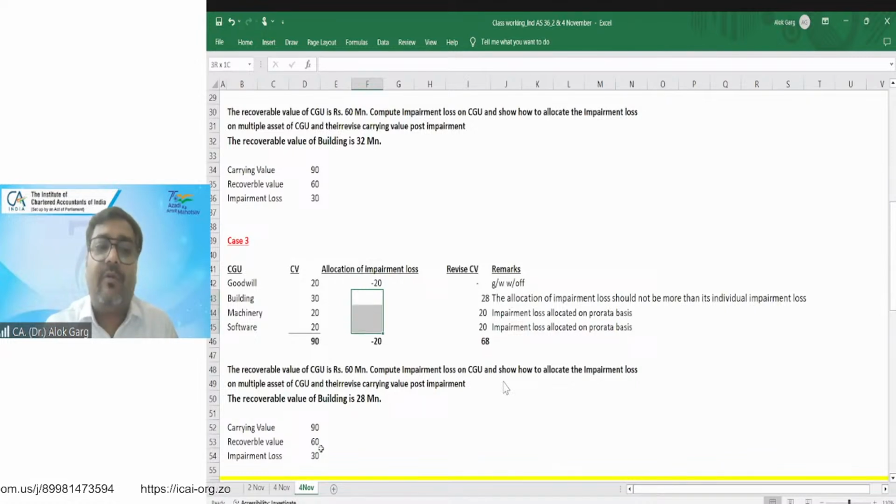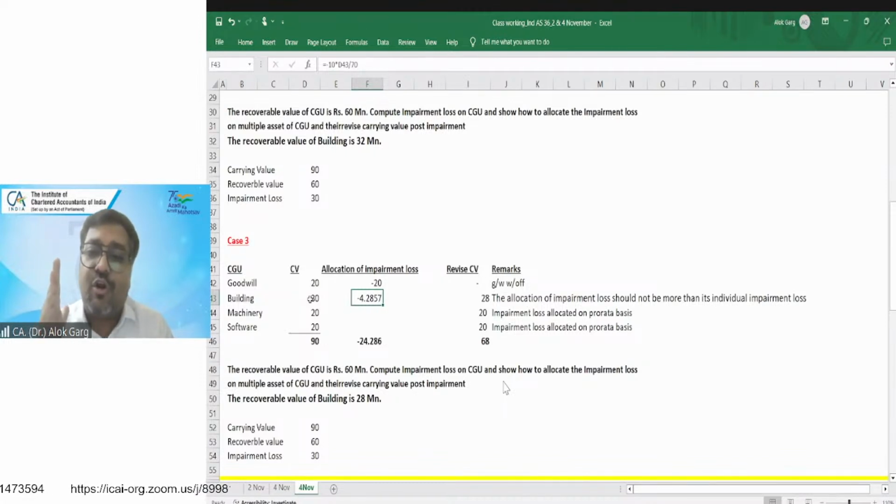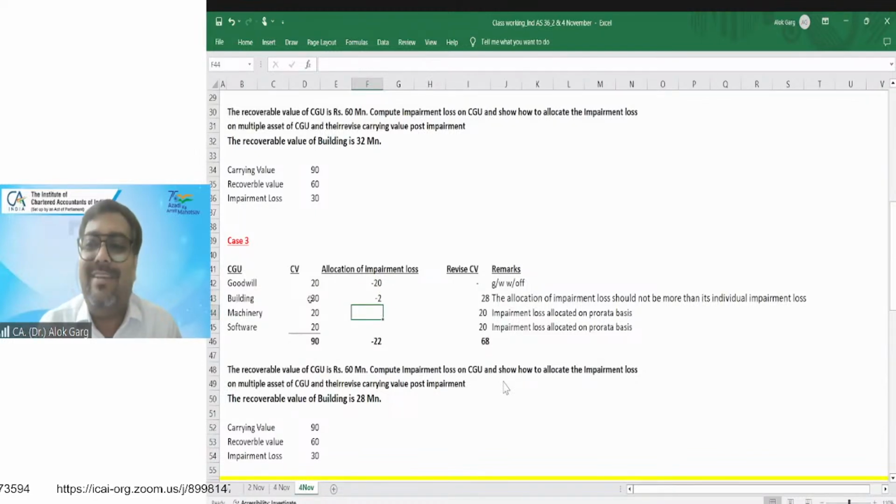Now 10, I will allocate on the remaining assets on a pro rata basis. Minus 10 multiplied by 30 divided by 70. It comes out at 4. Should I allocate 4 lakh rupees of impairment loss? Answer is no. Standard says that the allocation of impairment loss should not be more than its individual impairment loss. And the individual impairment loss should be 2 only, because the question says that the recoverable value of building is 28 million.